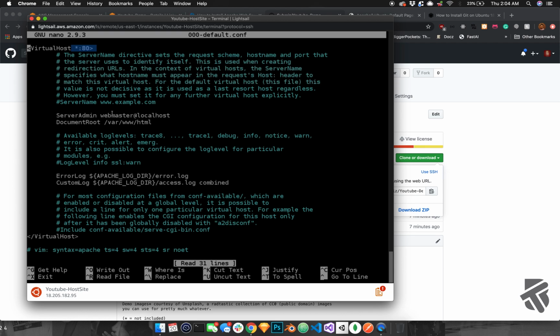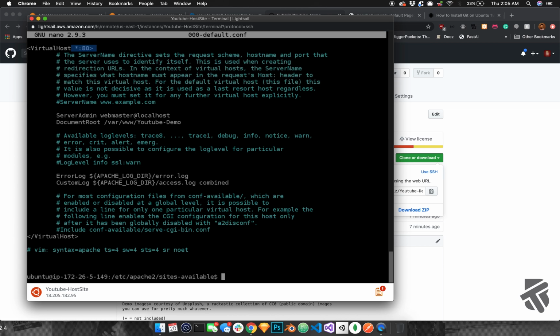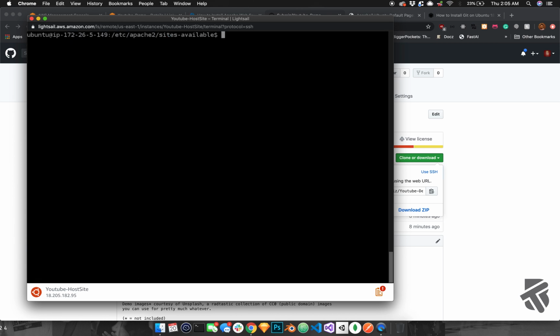The only thing that really matters is this thing over here, which is document root. Notice how it's pointing to that HTML folder we were looking at earlier. So real quick, all we have to do is change that to YouTube demo. We can hit Control X, hit yes to save. Okay, yeah, now it's saved.